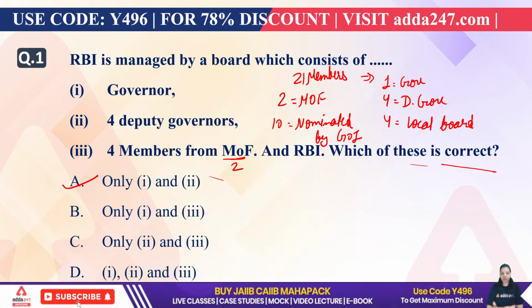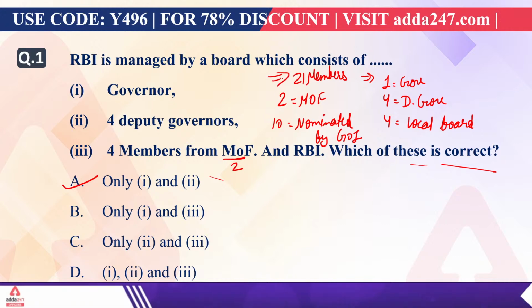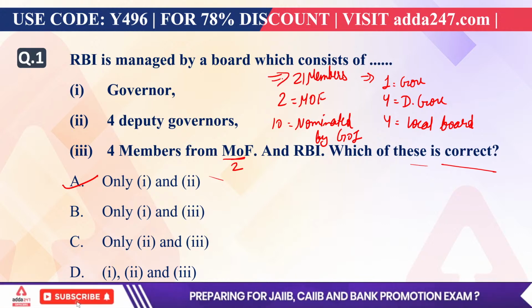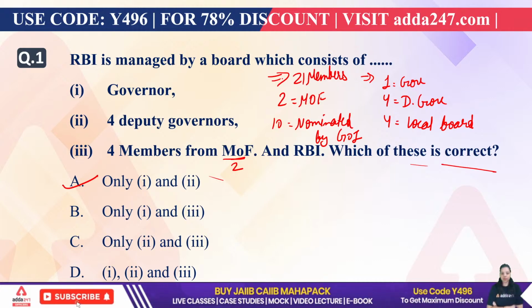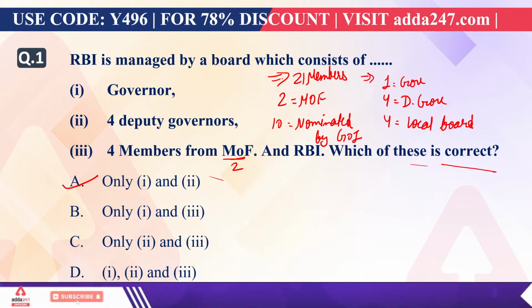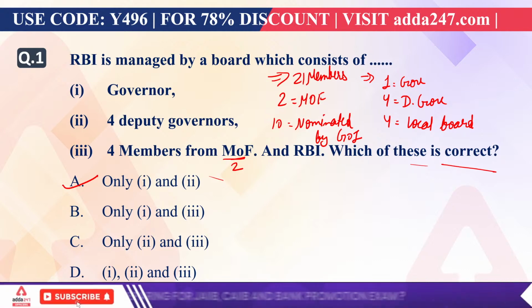And Deepak has given the right answer only. So do remember, these are the 21 Central Board of RBI's members. Deputy Governor maximum can be 4, not more than 4, and Central Board of Directors of Reserve Bank of India can be maximum 21, not more than 21.